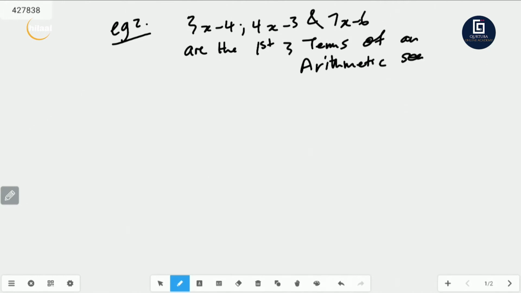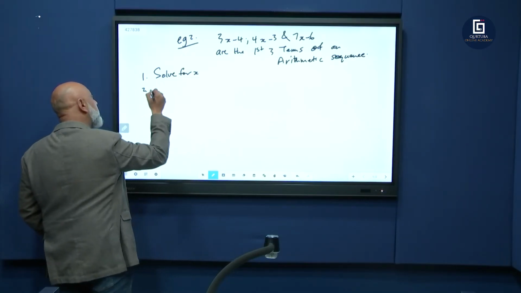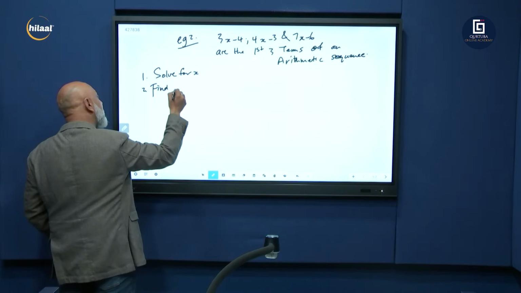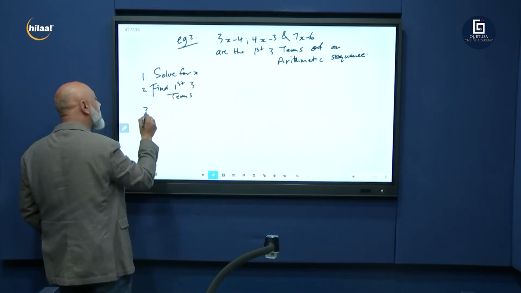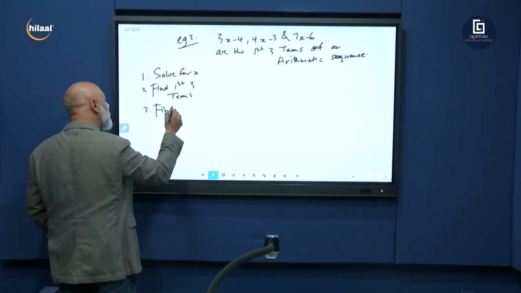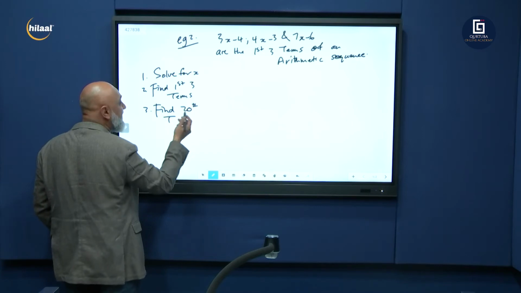I know you've seen this in your exams before. Very popular. Question number 1, solve for x. Question number 2, find the first 3 terms. Question number 3, find the 20th term. For example, I could even say find the 50th term, find the 100th term.